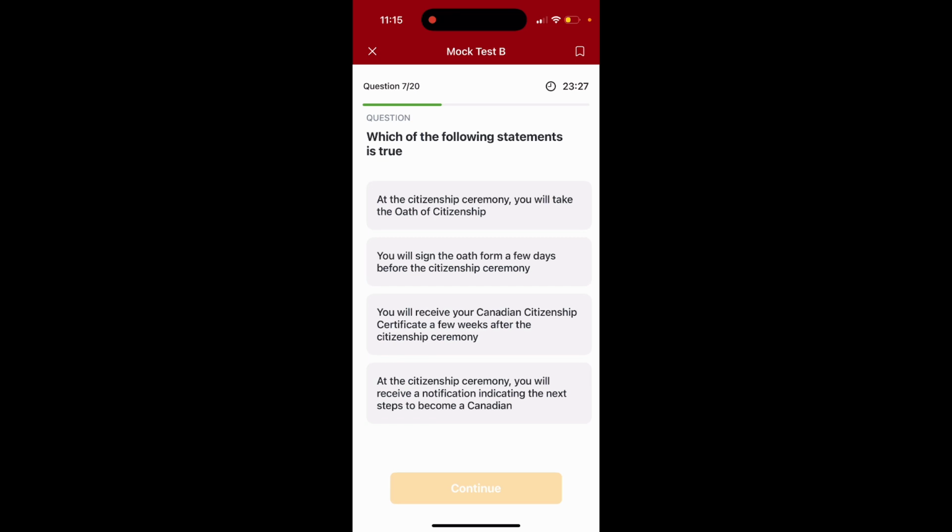Question 7. Which of the following statements is true? Option 1. At the citizenship ceremony, you will take the oath of citizenship. Option 2. You will sign the oath form a few days before the citizenship ceremony. Option 3. You will receive your Canadian citizenship certificate a few weeks after the citizenship ceremony. Option 4. At the citizenship ceremony, you will receive a notification indicating the next step to become a Canadian. The answer is option number 1. At the citizenship ceremony, you will take the oath of citizenship.